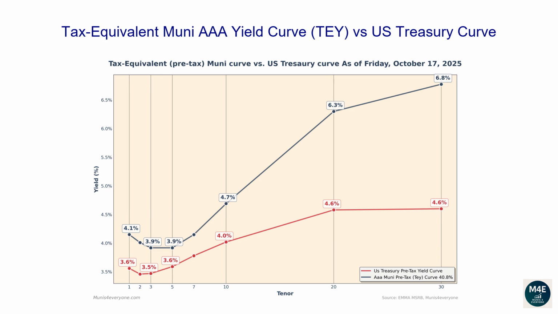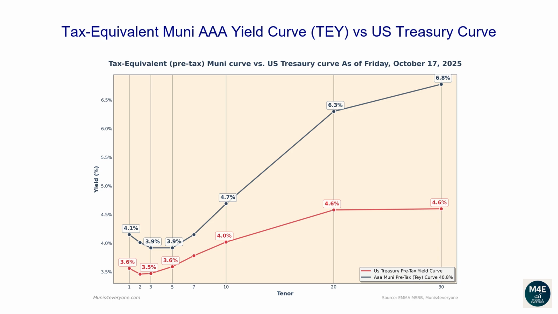Let's now go over the tax-equivalent Muni AAA yield curve versus the US Treasury curve. The reason why investors and financial professionals care about Muni's tax-equivalent yields is to simply have the ability to compare them against US Treasury yields, which are pre-tax yields. Observing the current graph, we can see that currently all the Muni tax-equivalent yields, based off a 40.8% tax rate, are above Treasury yields. When this scenario happens, it may be less convenient for investors to buy US Treasury bonds.